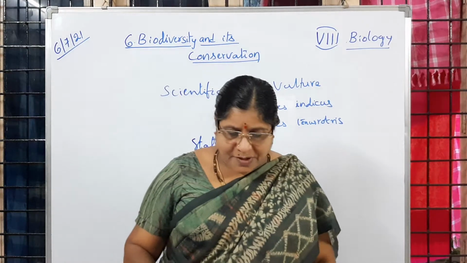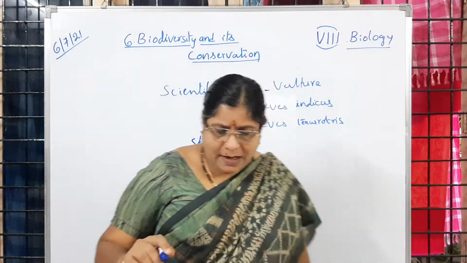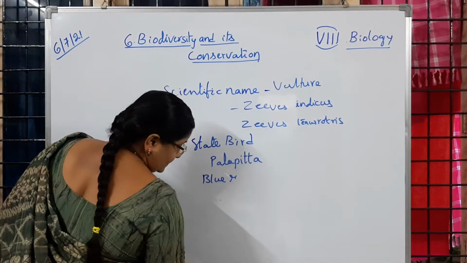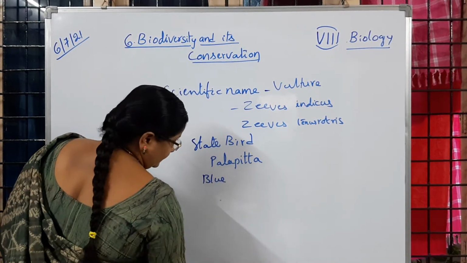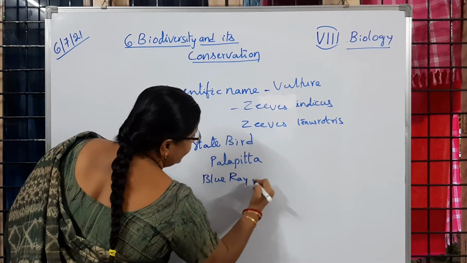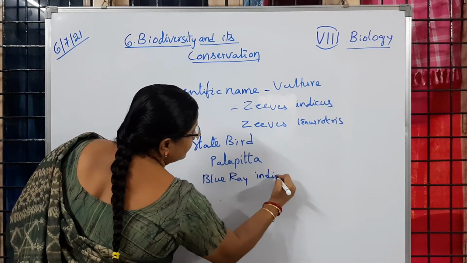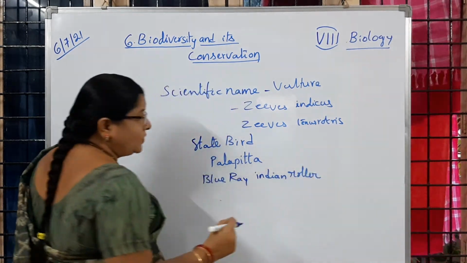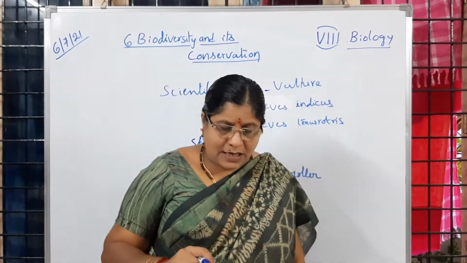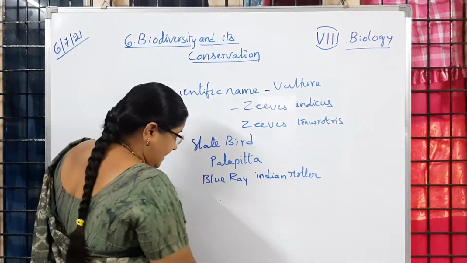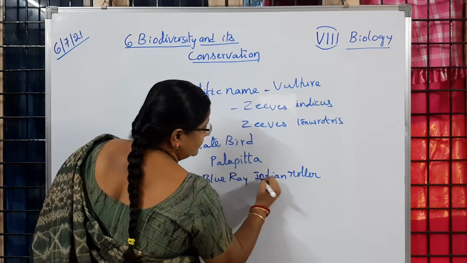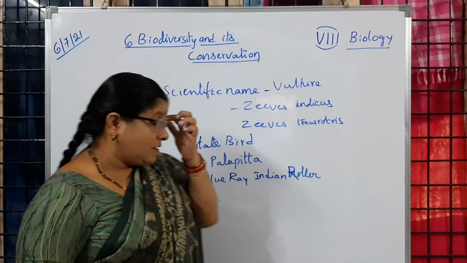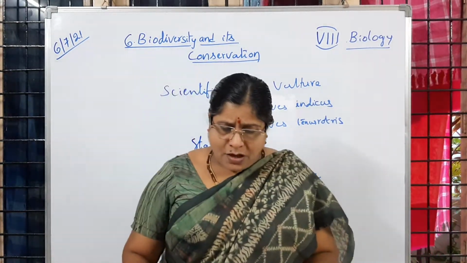So what is the scientific name of this Palapitta? Blue jay, Indian roller. The Indian roller is our state bird. In Telugu it is called Palapitta.